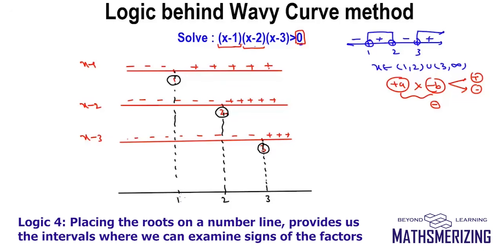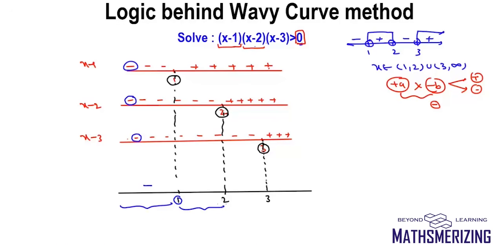Now when x is less than 1, in this region the first expression is negative, the second expression is also negative and the third expression is also negative. So this is minus into minus into minus, which will be minus. Between 1 and 2, the first expression takes a positive value, the second takes a negative value and the third takes a negative value. So it is plus, minus and minus, which is plus. Now between 2 and 3, the first expression is positive, the second expression is also positive and the third expression is negative. So plus into minus is minus.